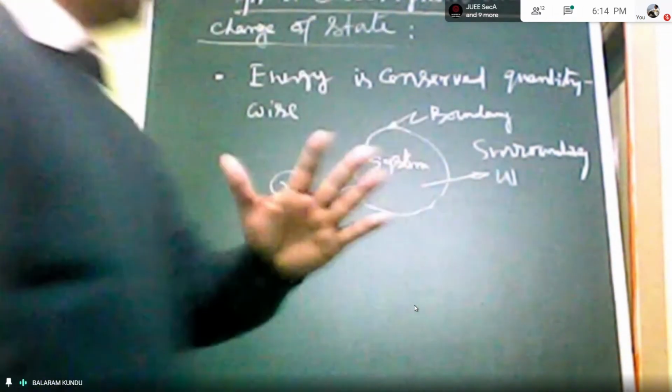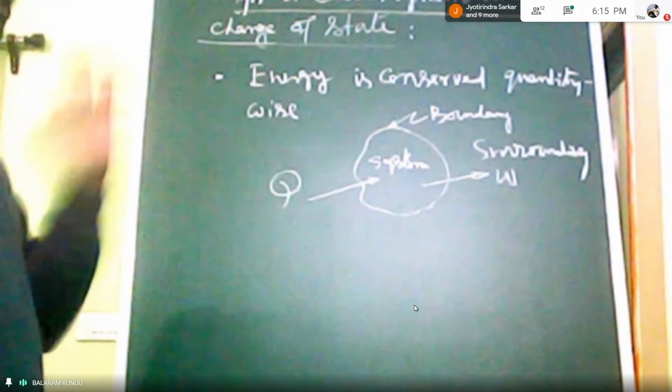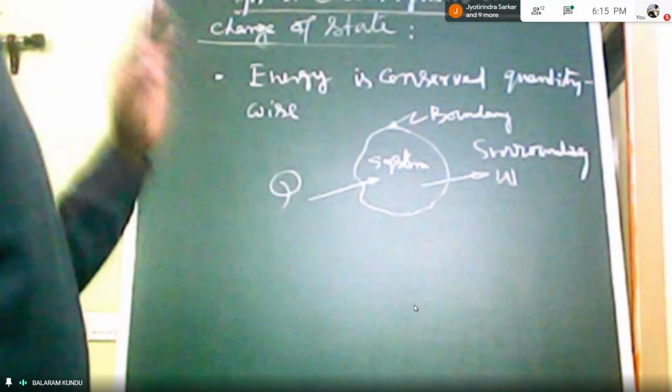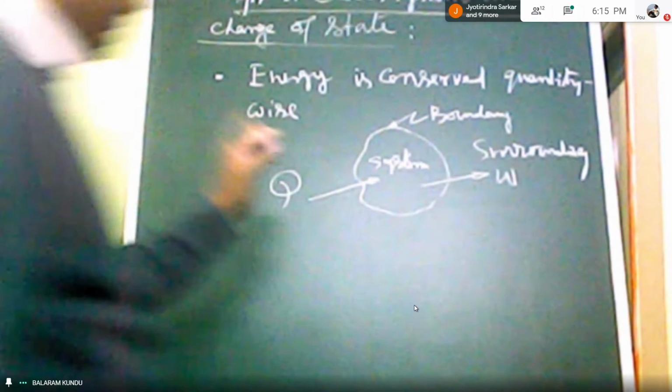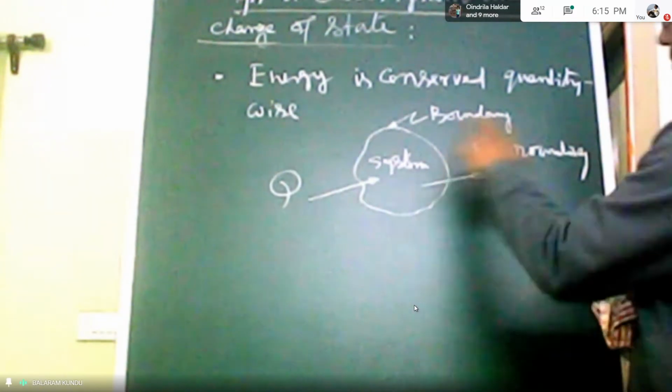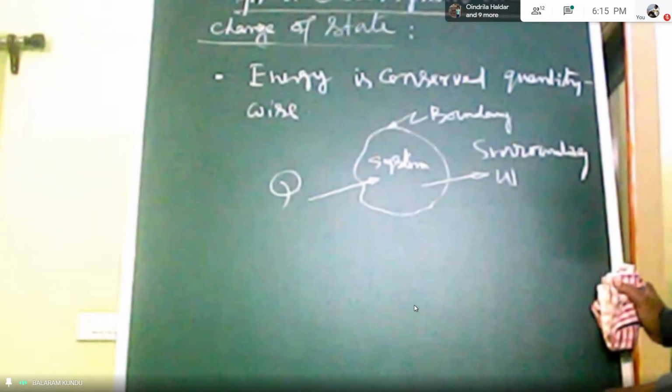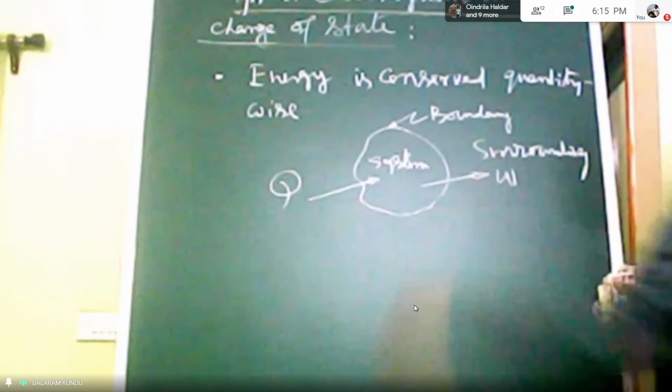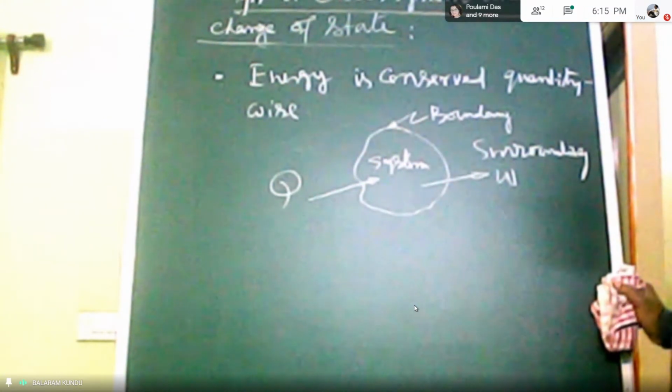There are different types of boundary, you know these things. If heat can cross the system boundary, then it is called a diathermal boundary. If there is no possibility to exchange heat between system and surrounding, then it is an adiabatic boundary.